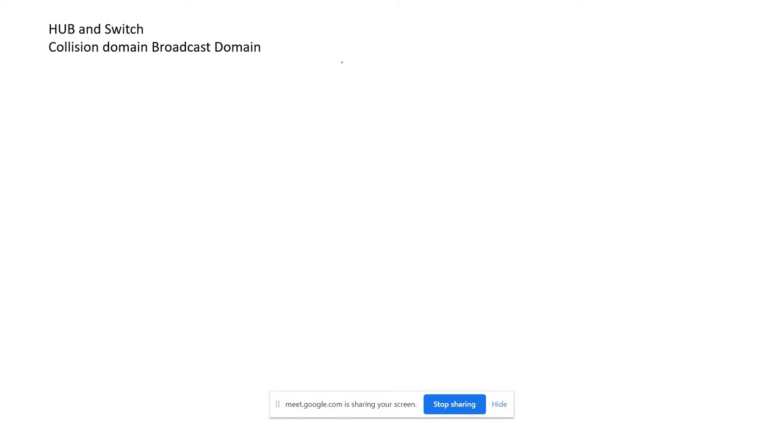So today I'm going to discuss the VLAN concept. Okay, VLAN. Before discussing the concept of VLAN, let me quickly remind you about the hub, switch, and what the collision domains and broadcast domain are. Okay, first we talk about the hub.